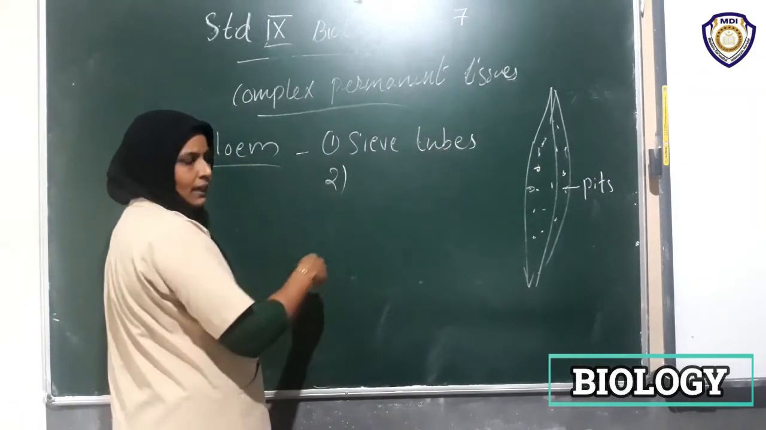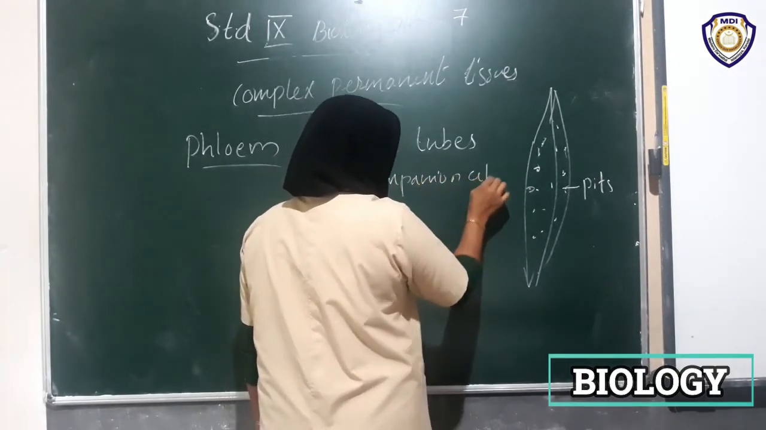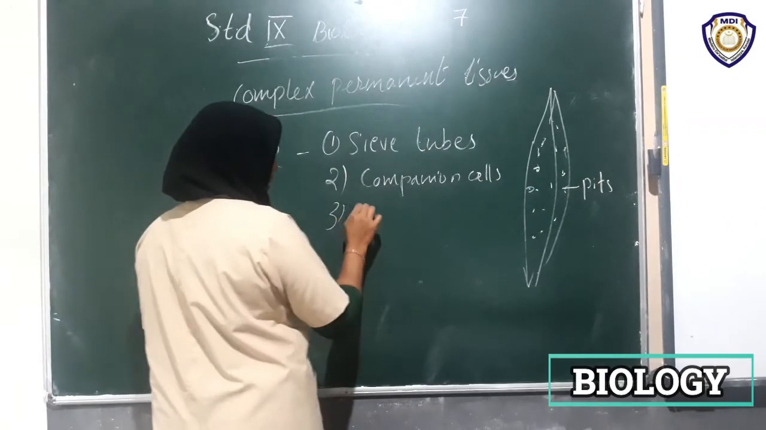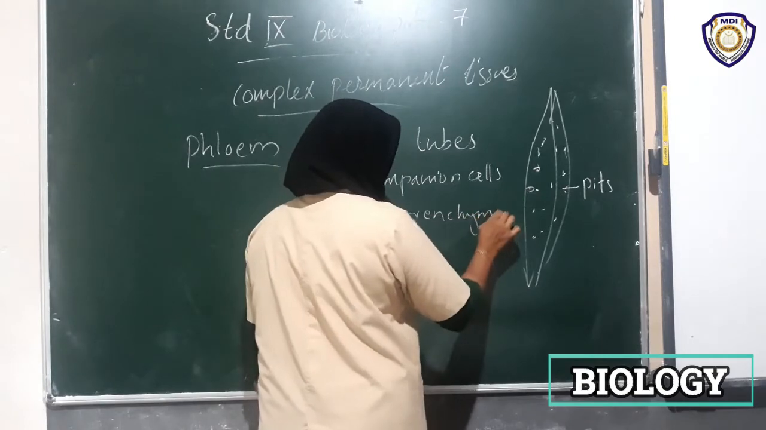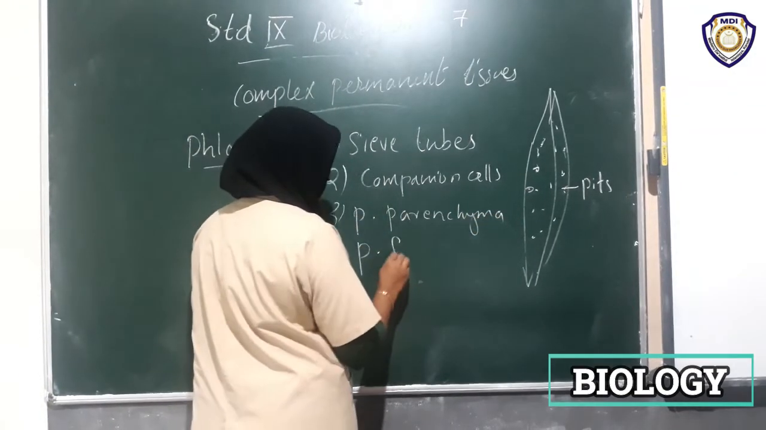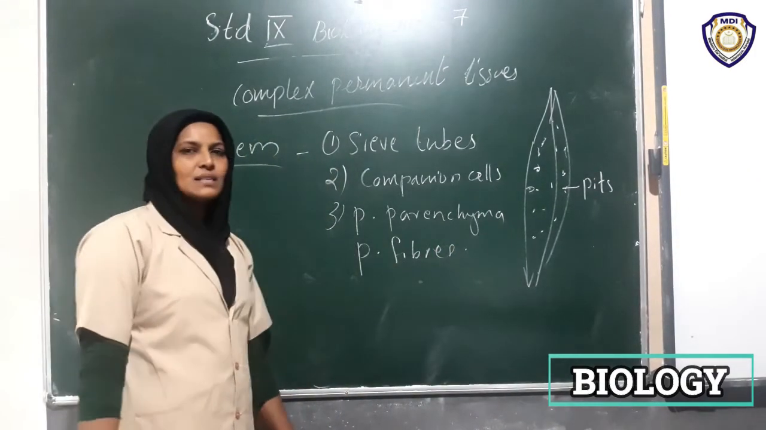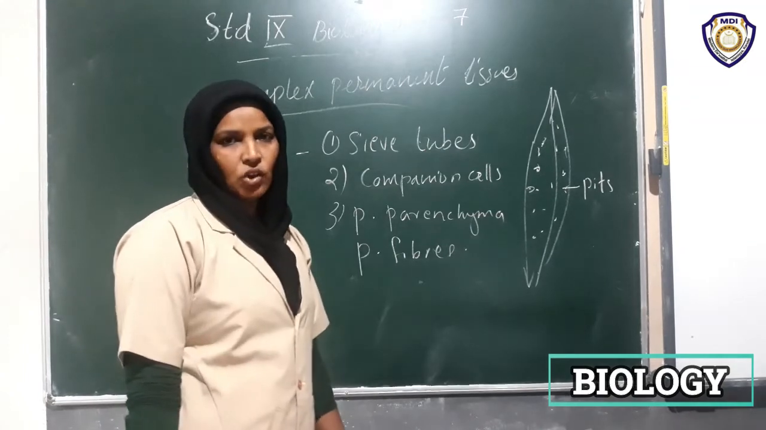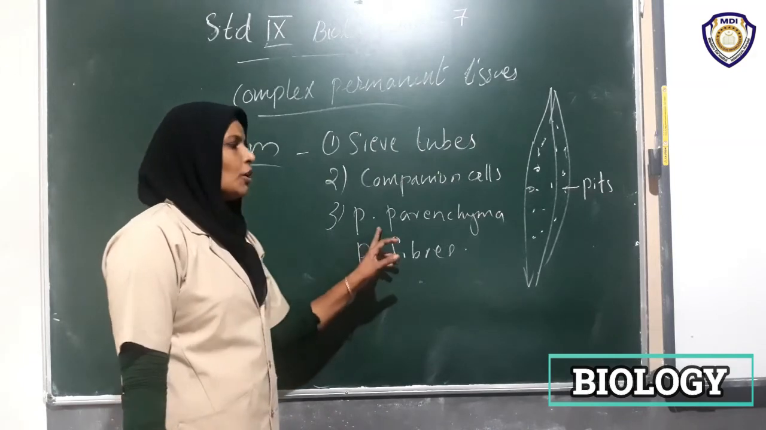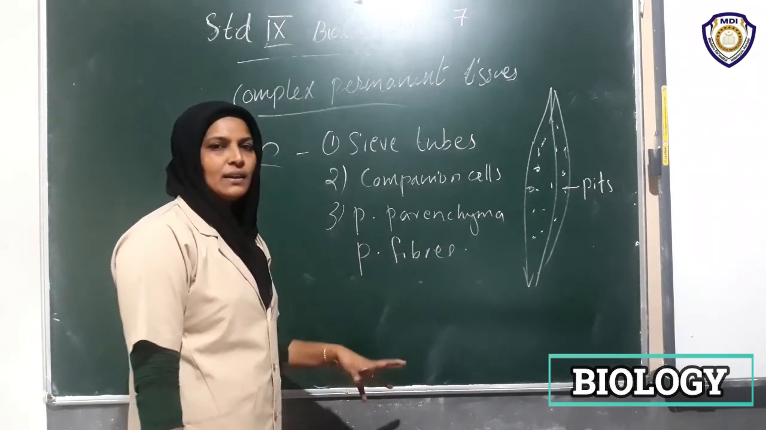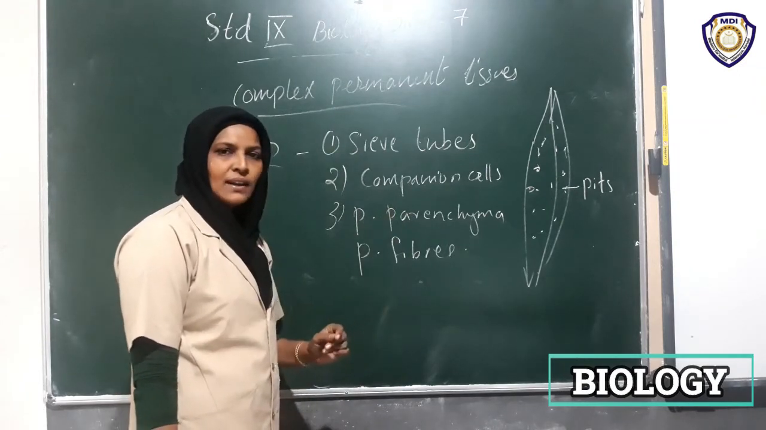Sieve tubes, companion cells, phloem parenchyma and phloem fibers. Sieve tubes and companion cells have perforated walls. Phloem parenchyma is the only living tissue among these elements. Phloem fibers are dead cells.